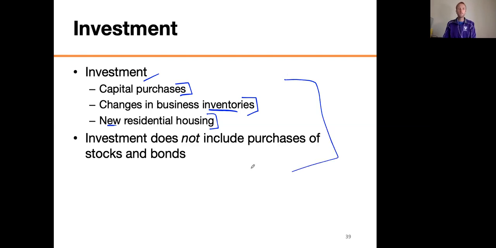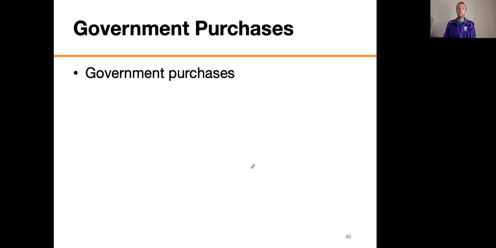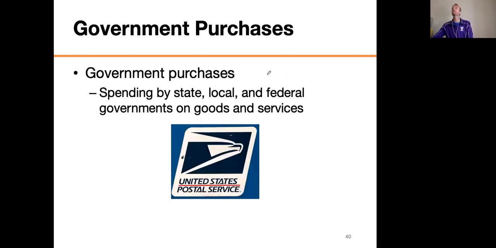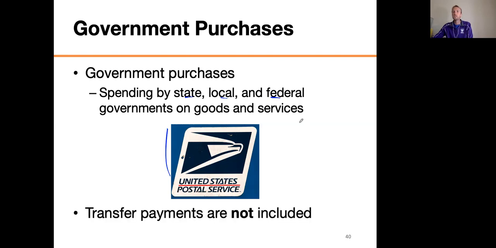And after investment comes government purchases. So government purchases include spending by state, local, and federal government on goods and services. For example, the expenditures on United States Postal Service, those are things that we buy, the government buys. Important to note that transfer payments are not included. So remember I said transfer payments like Social Security payments to elderly people or welfare payments to people who are down on their luck. These kind of dollars do not go in government purchases.